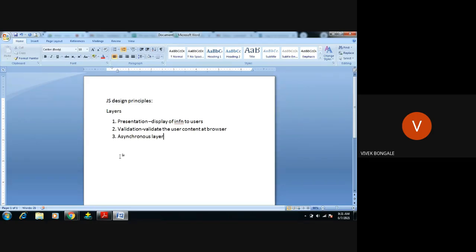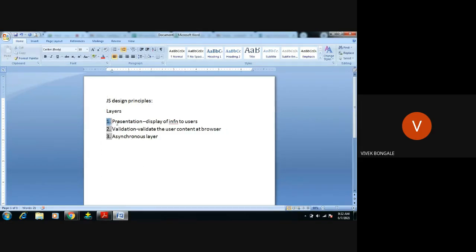In that time, the asynchronous layer is continuously sending a request to the server: the browser is requesting this web page, so give that web page as early as possible, in order to display it in the browser. That is what this asynchronous layer will do. These are the design principles.